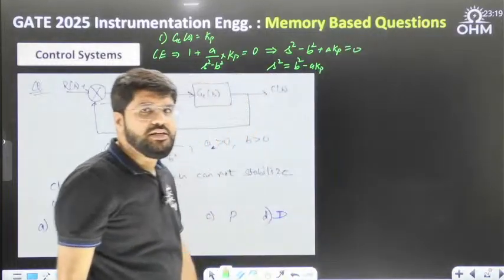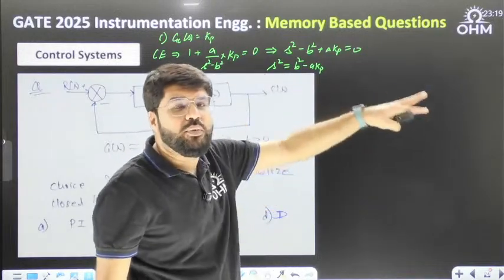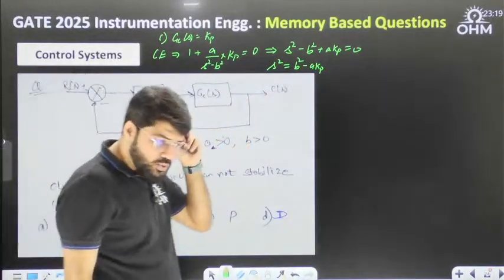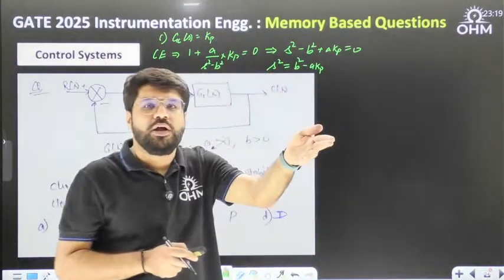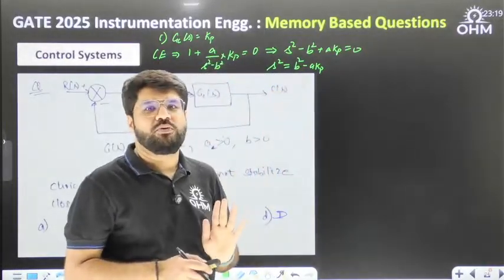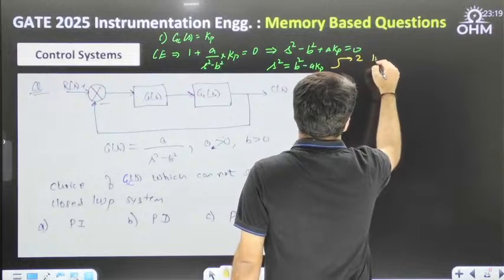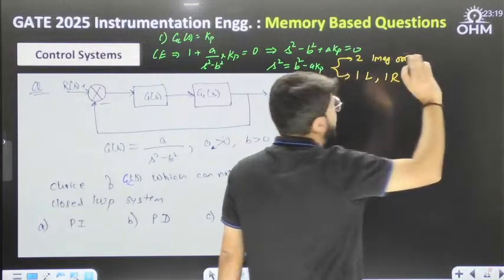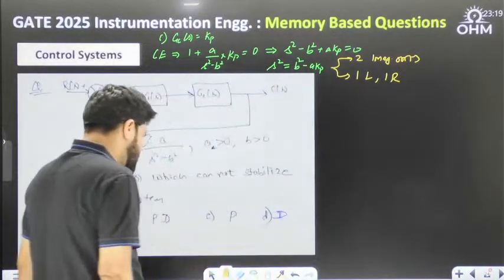Now, there are two conditions here, dear. The S square answer may be positive or negative. A and B given positive means there should be real numbers only. Even if S square is positive, suppose 4, S may be plus or minus 2, one RHP, one LHP. If S square is negative, then pure imaginary roots. So there are two conditions: two imaginary roots, or one LHP and one RHP root. That means definitely the system is not stabilized. It may be maximum marginally stable.